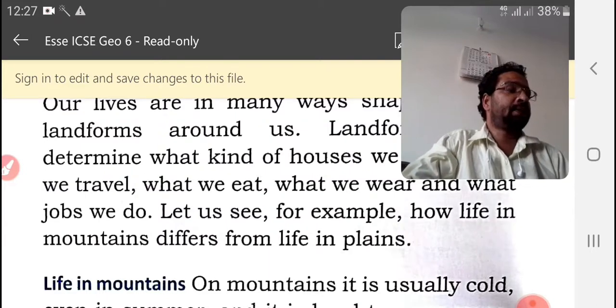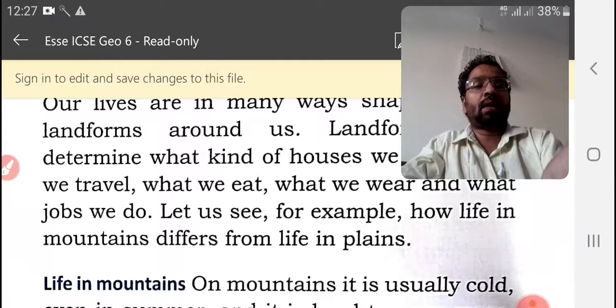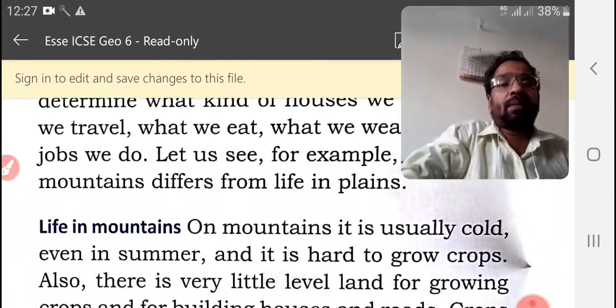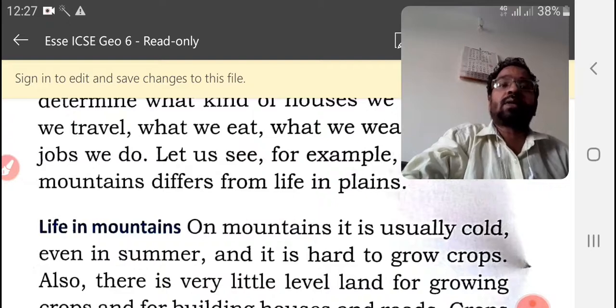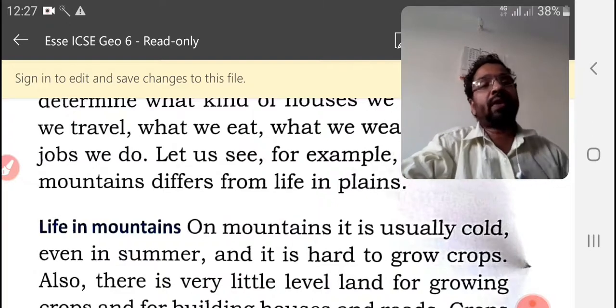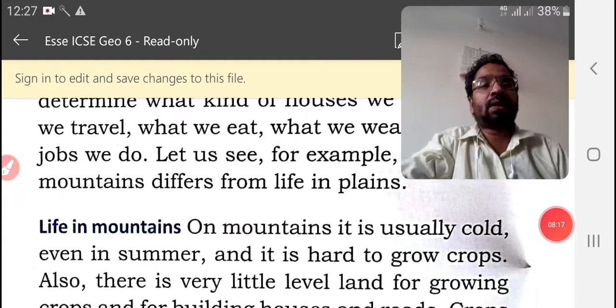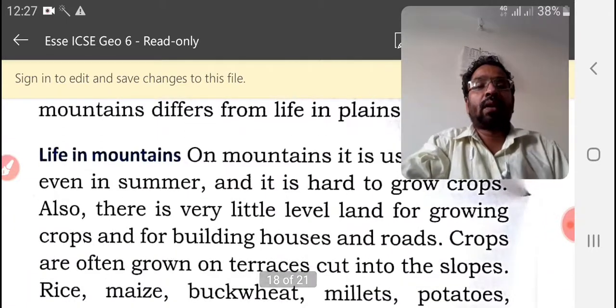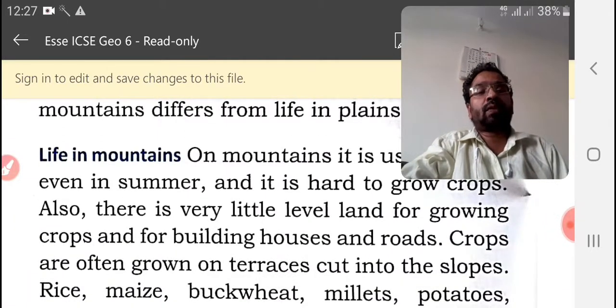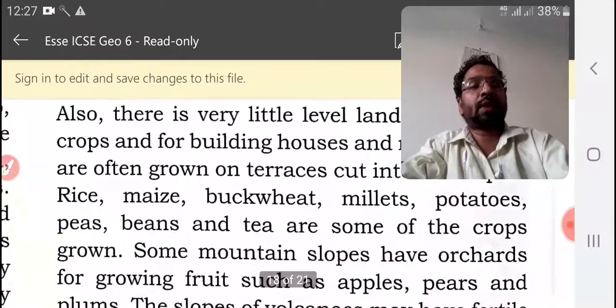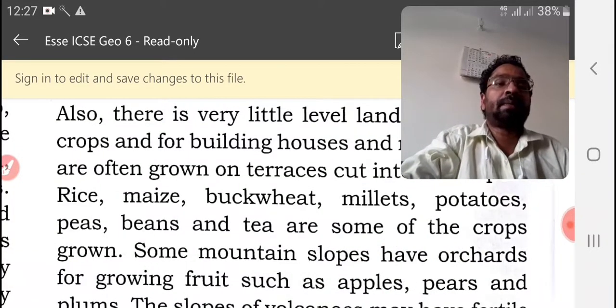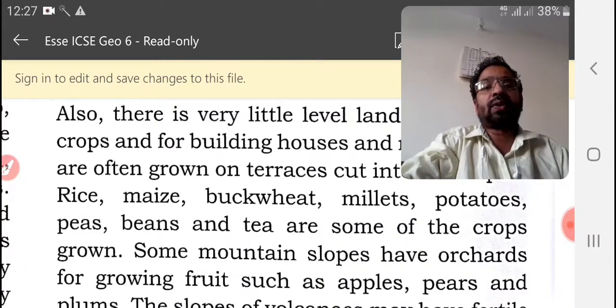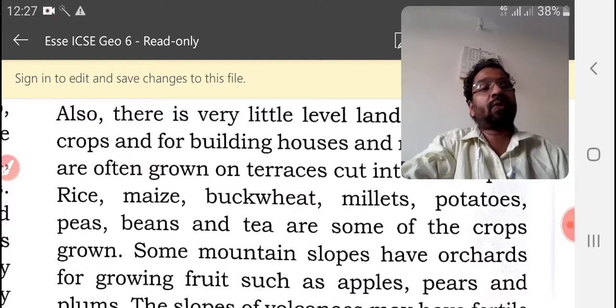So what about life in the mountains? It is usually cold on mountains even in summer, and it is hard to grow crops. That is a climatic change, a cold climate we get in mountain places. It is also difficult to grow crops, and there is very little level land for growing crops. Only some particular types of agricultural products can be produced, like rice, maize, buckwheat, millet, potato, pea, beans and tea, which are grown near the mountain areas.